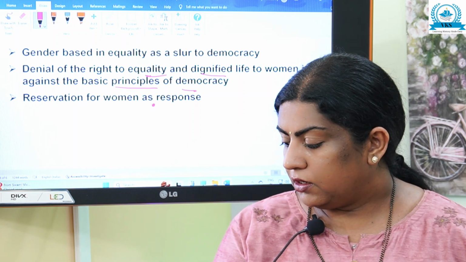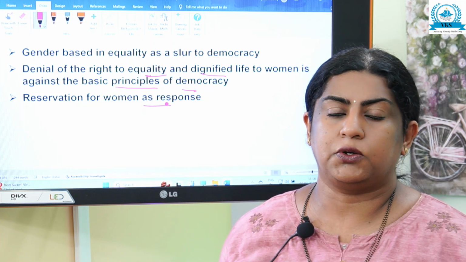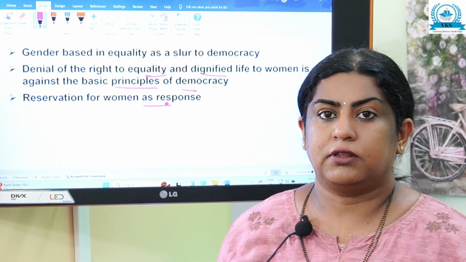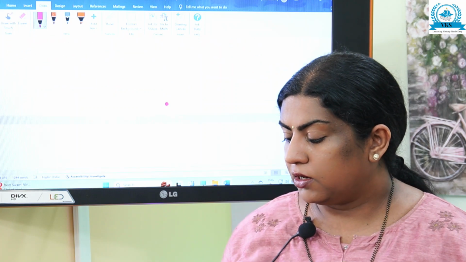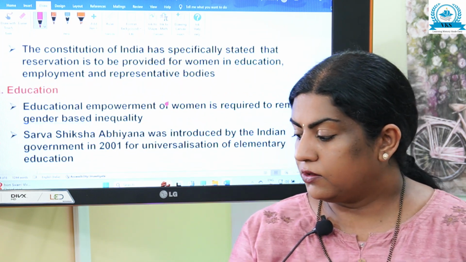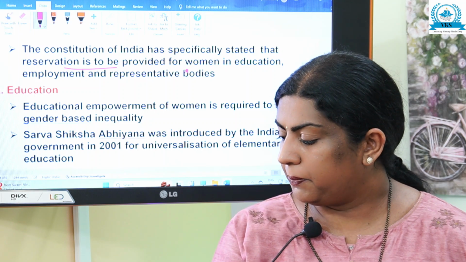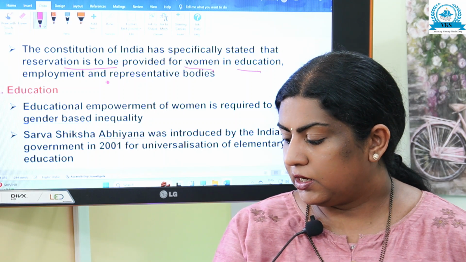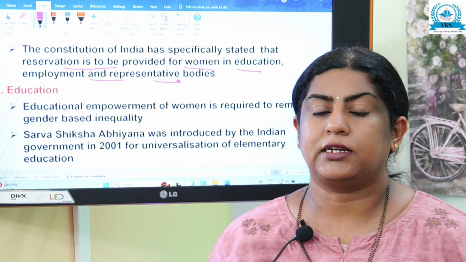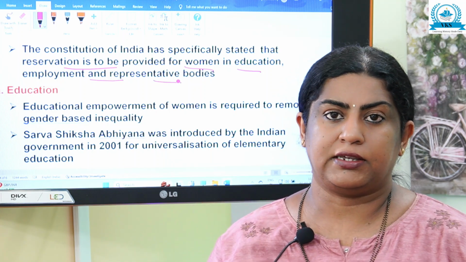So reservation of women as response. What is the response for this issue? What is the remedial measure for this issue? That is reservation for women. The Constitution of India has specifically stated that reservation is to be provided for women in educational, employment and representative bodies. So the remedial measure is that women have to get representation.